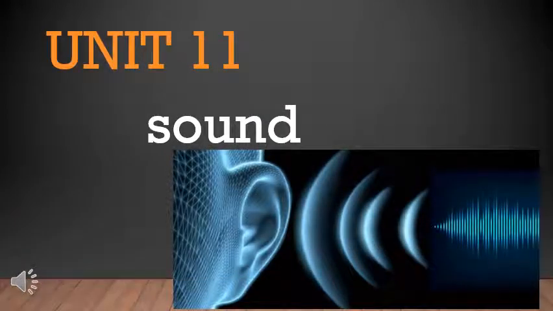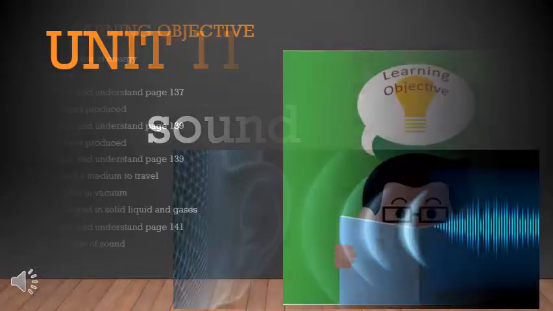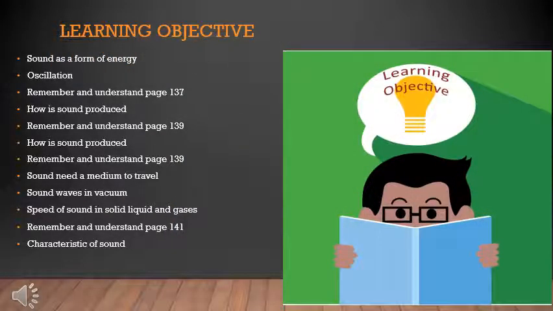It's unit number 11, sound. In this chapter we will study about sound as a form of energy, oscillation. Remember and understand page 137. How is sound produced? Remember and understand page 139. How does sound need a medium to travel? Sound waves in vacuum. Speed of sound in solids, liquids and gases. Remember and understand page 141 and the characteristics of sound.